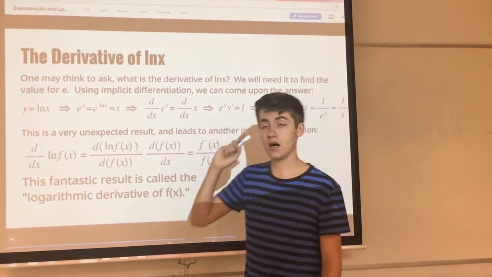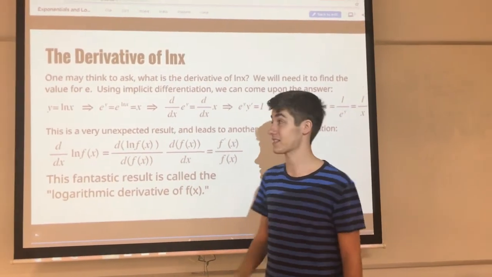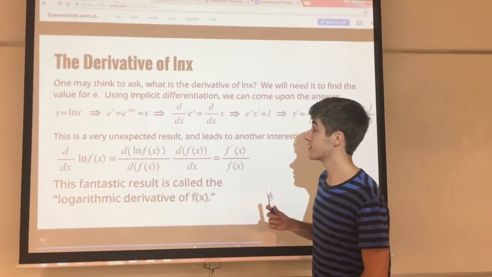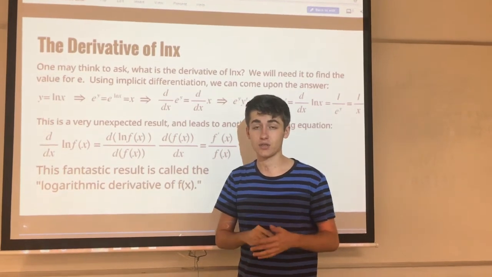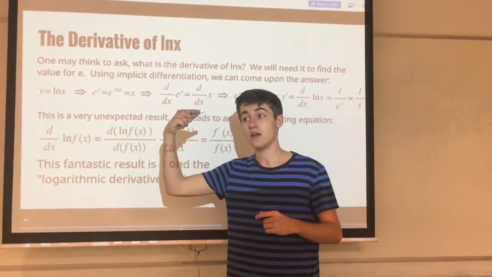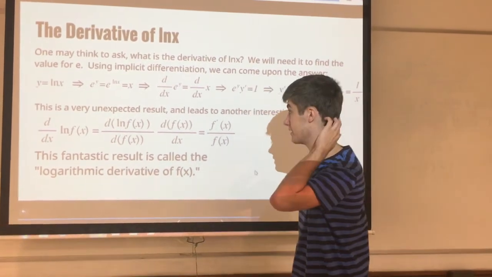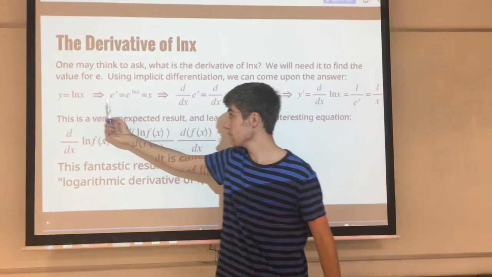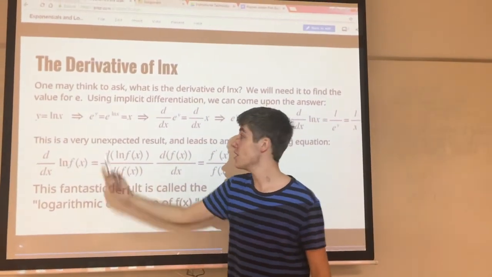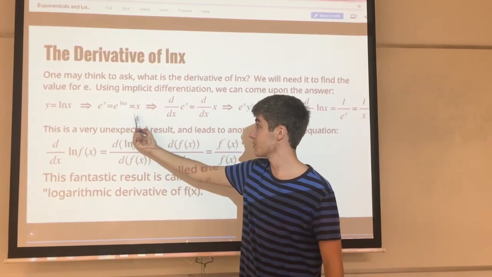So let's do it. I'm also assuming that you have done implicit differentiation, because that's something that will come before this as well. And so implicit differentiation is simply taking derivatives before you've necessarily solved for y, or actually unsolving for y on purpose to make the problem easier, and you'll see why that is in this case. So we're going to look at y equals the natural log of x, and we're going to exponentiate both sides. So we have e to the y equals e to the natural log of x equals x.